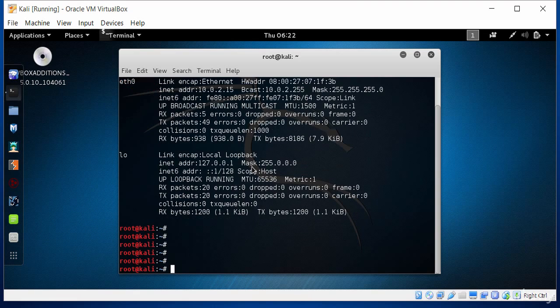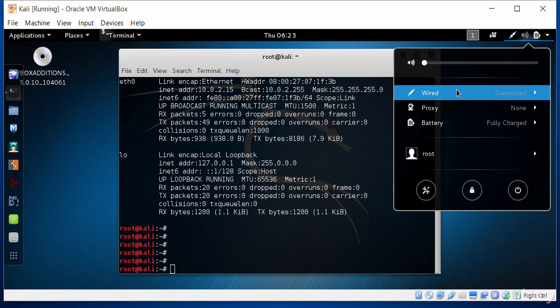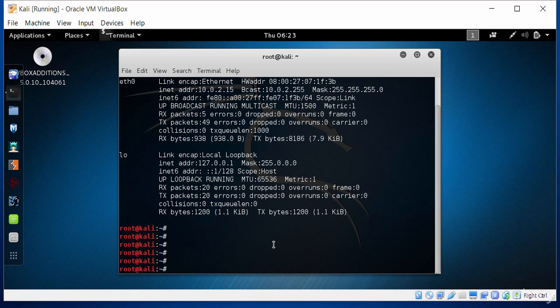So the copy and paste functionality is working fine, which will enable us to work between the host machine and the guest machine quite easily. Now to go and get the drivers for the USB wireless card, which we'll do shortly. As you see, there's no wireless listed here, so we definitely need to install the wireless drivers.